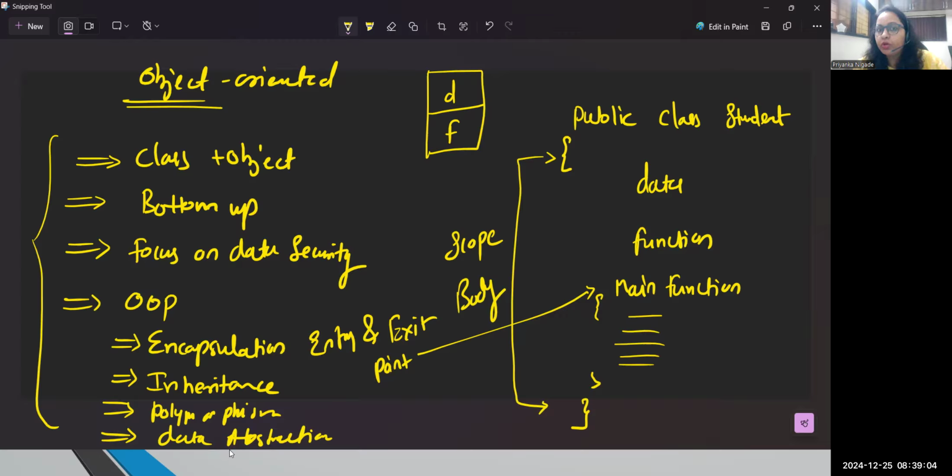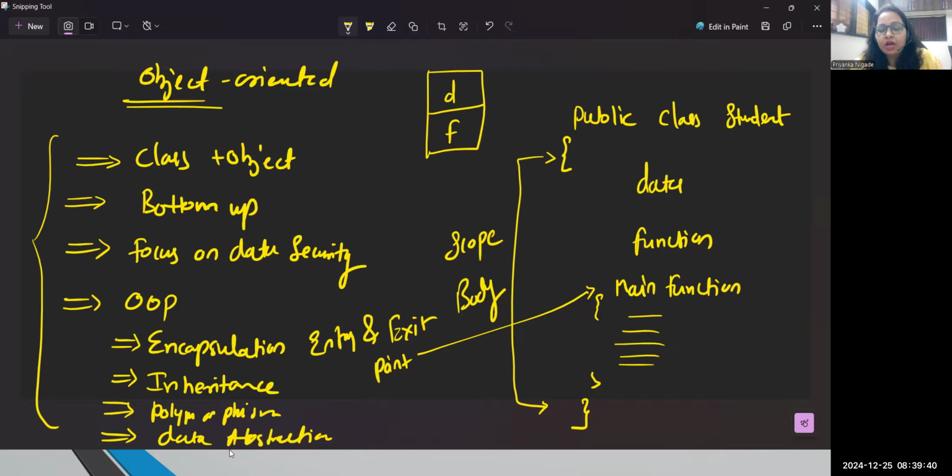But before this, what is Java? We have just discussed what relates to object-oriented. When it comes to Java, first point, Java is a pure object-oriented programming language. It follows all these principles, and that makes Java a more popular programming language. Second point you need to understand is that Java is a very simple language, meaning the syntax of Java is really very simple. You just need to remember how to declare any variable, how to declare any function. So syntax-wise, it is a simple language.